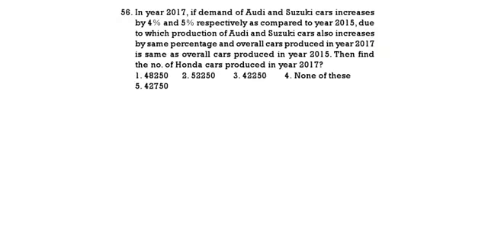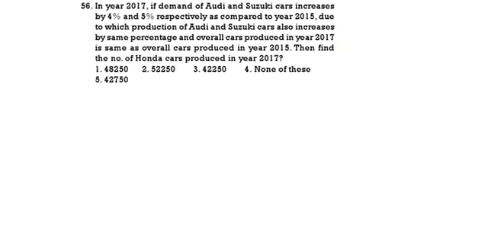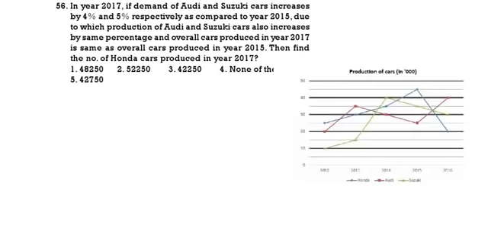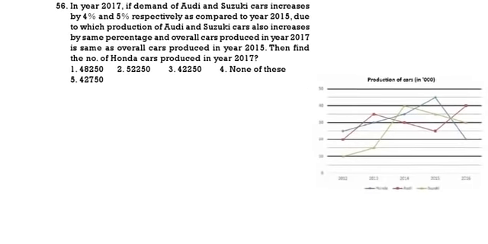In the year 2017, if the demand of Audi and Suzuki increases by 4% and 5% respectively when compared to the year 2015, due to which the production of Audi and Suzuki increases by the same percentage and overall cars produced in 17 is same as overall cars produced in 15, then find Honda produced in 2017.